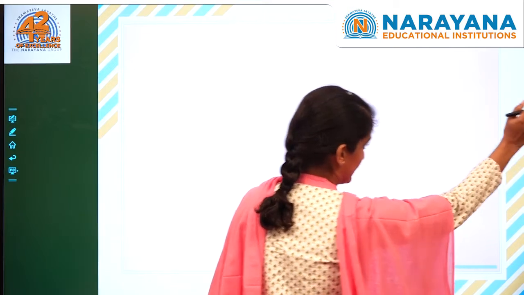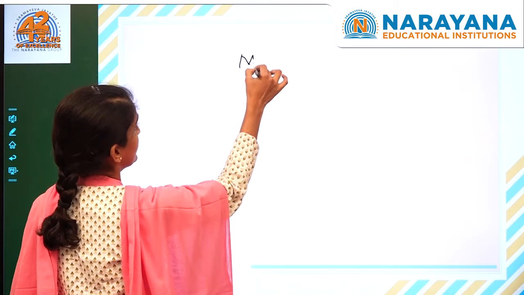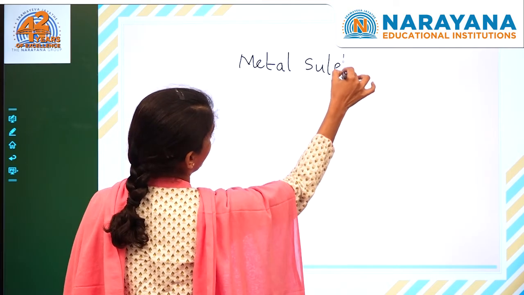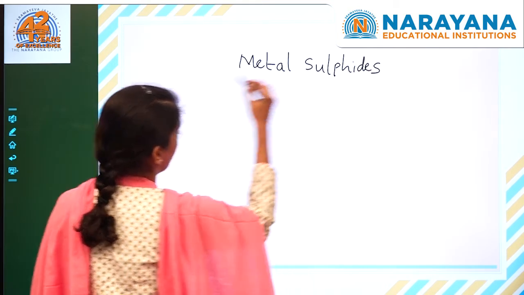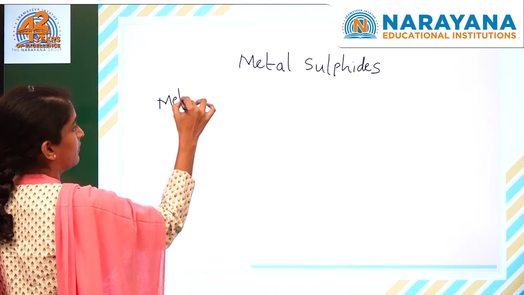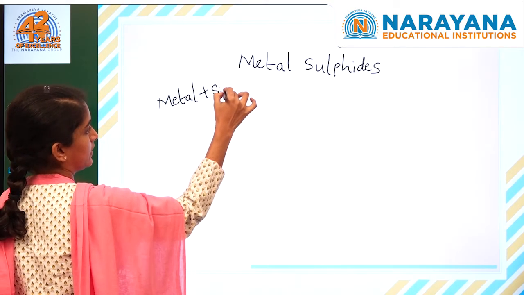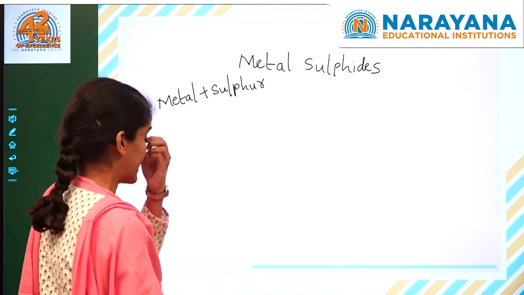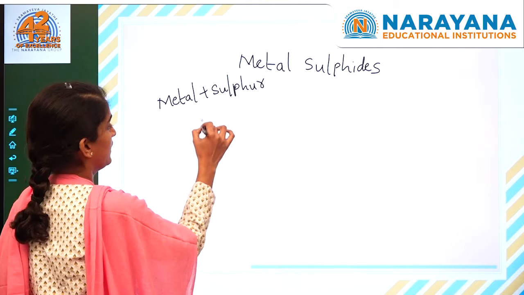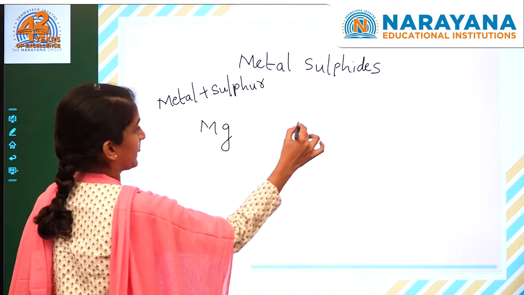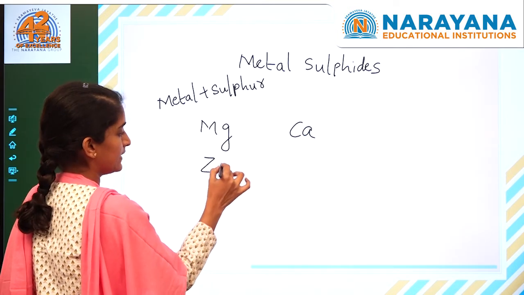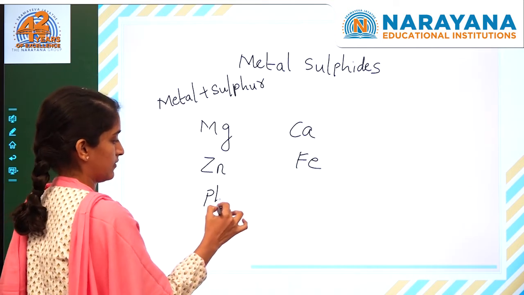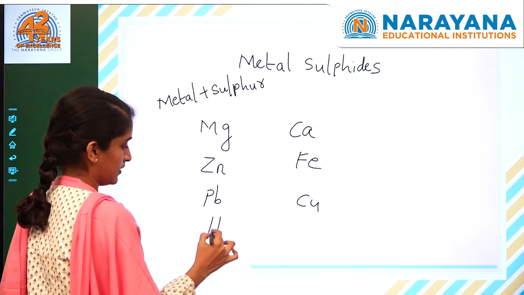So let us see metal sulfides. Metal sulfides are also compounds, formed by the combination of metal and sulfur. When a metal combines with sulfur, the resultant compound is known as a metal sulfide. For examples, we are taking the same metals here: magnesium, calcium, zinc, iron, lead, copper and mercury. So all these are metals.